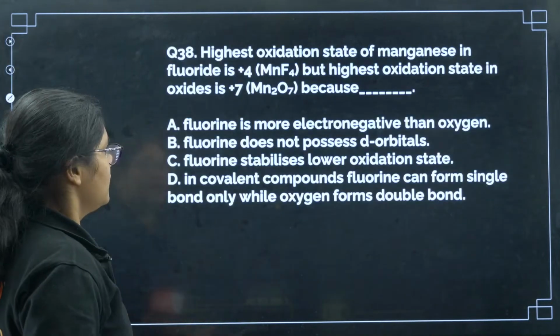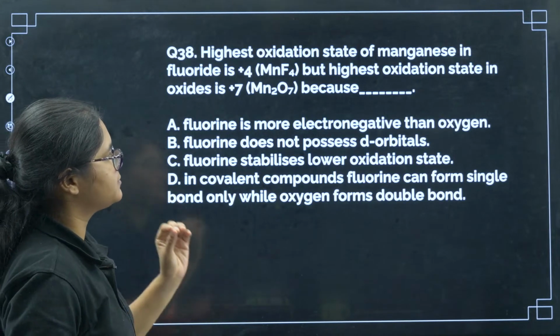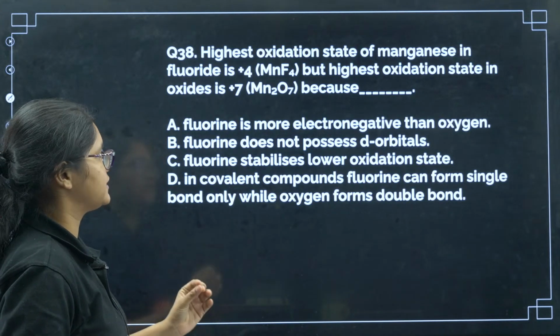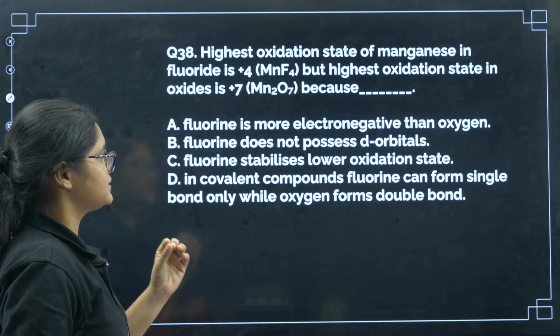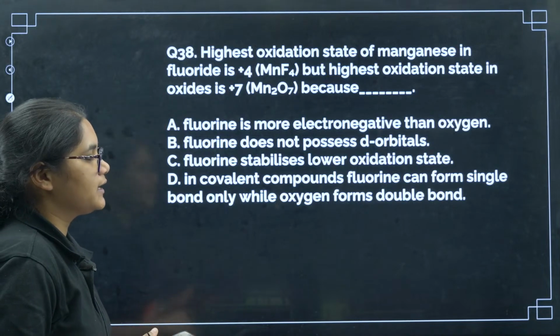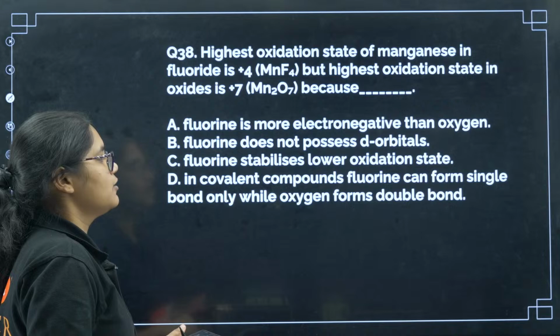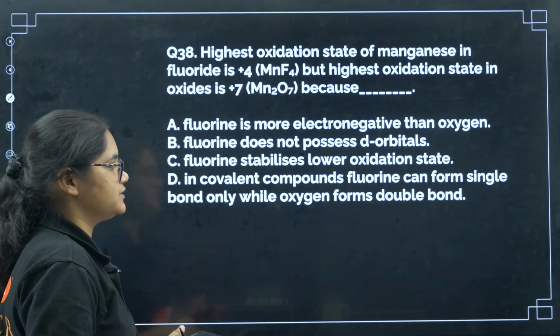Okay. Next, highest oxidation state of manganese in fluoride is +4, but highest oxidation state in oxides is +7. This is because fluorine is more electronegative than oxygen. Fluorine does not possess d orbitals. Fluorine stabilizes lower oxidation state.